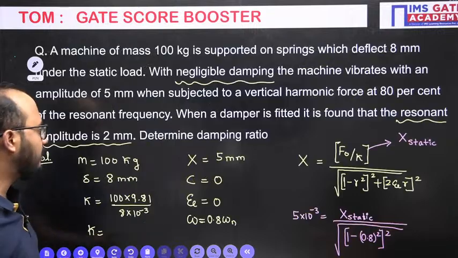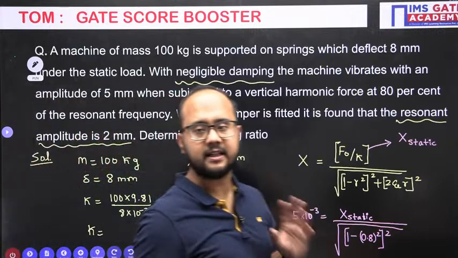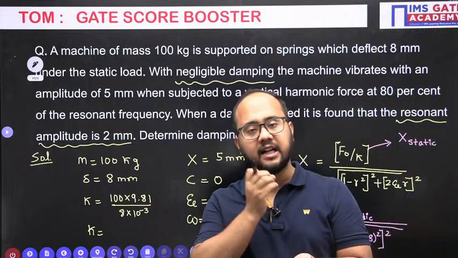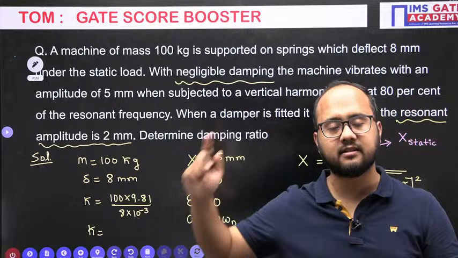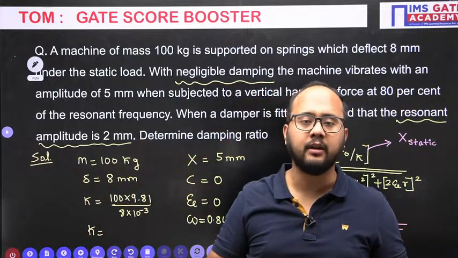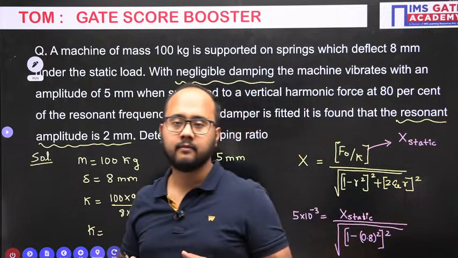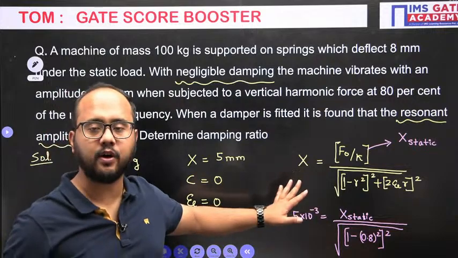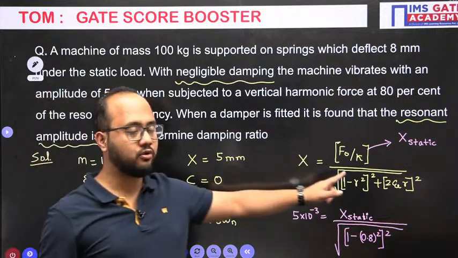So understand, sometimes they will give 2-3 cases. With the help of case 1, some unknown parameter we will calculate. That unknown parameter will get utilized in case 2, and from that we can finally get the answer of the unknown that they are actually asking. Got the idea how to approach such problems? First, this ratio you should remember.